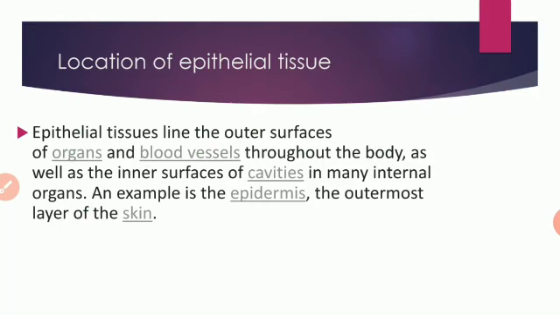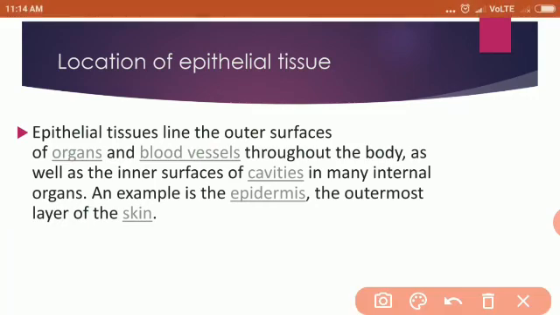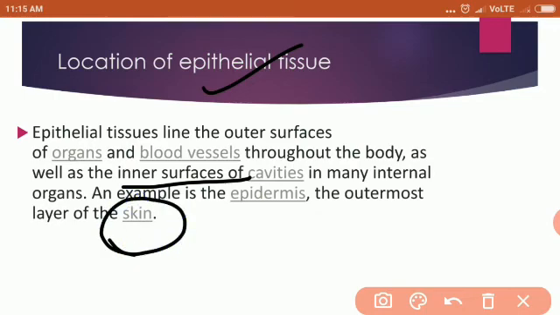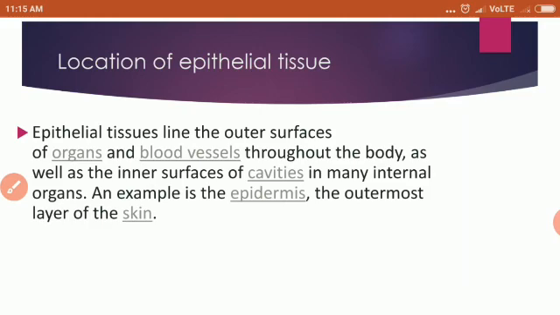So all those organs which have cavities, their inner surface also has epithelial tissue. And the example is the outermost layer of skin. I explained to you. So now you know where epithelial tissues are present. Will you forget it? No. If you remember it with the meaning of epithelial tissue, you can remember it.